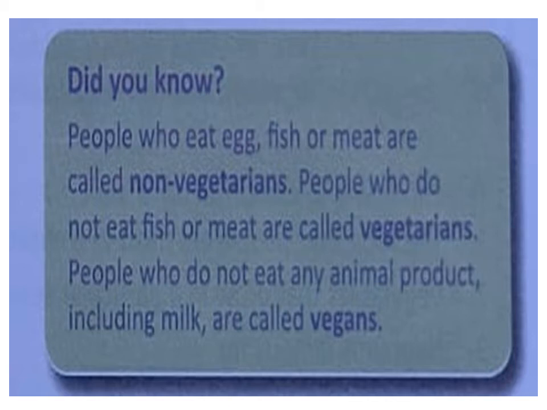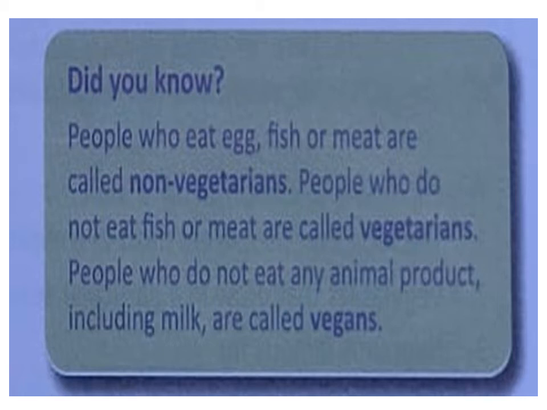The people who are eating egg, fish, meat along with the vegetables, means they are eating vegetables, but beside that they are eating egg, fish, or meat, so they are called non-vegetarian. On the other side, the people who do not eat fish or meat are called simply vegetarian, means they are only using plants and their products. People who don't eat any animal product like milk or egg, those people only use plant products, and such people are called vegans.